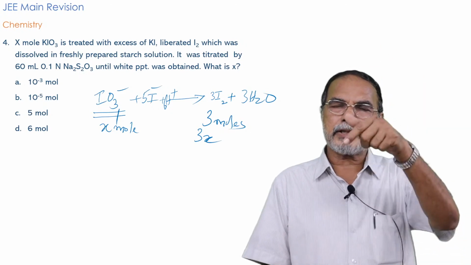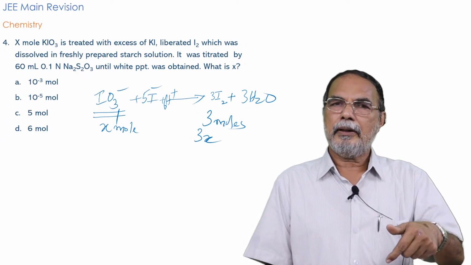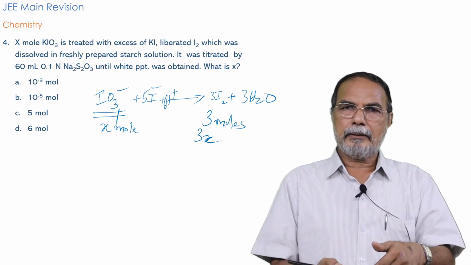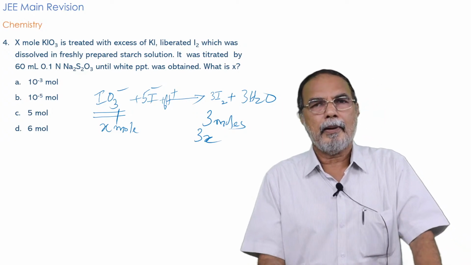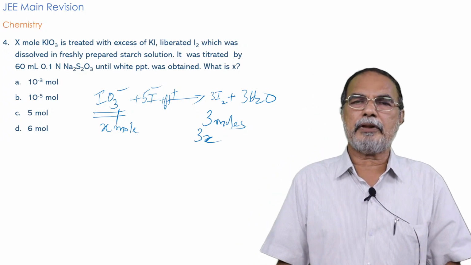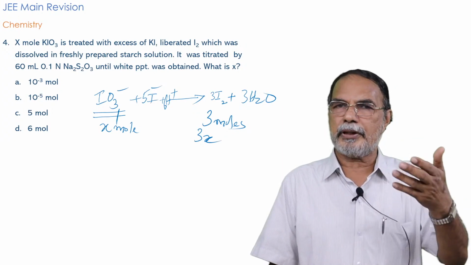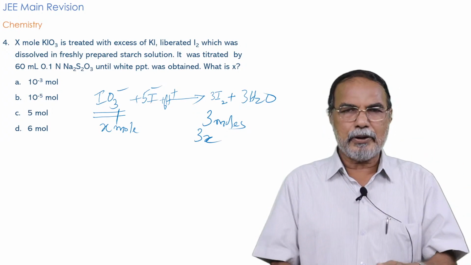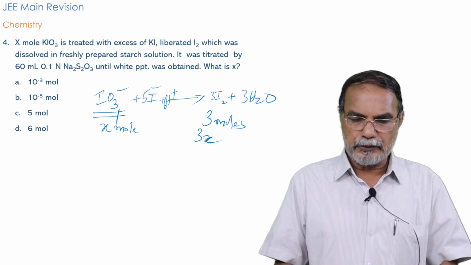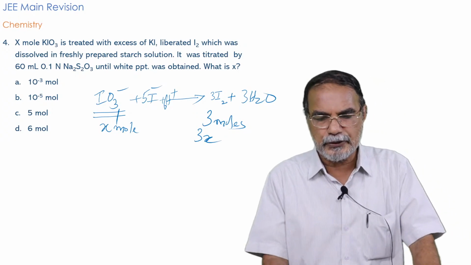So long as iodine is there, you have a blue color in the solution, and on titrating against sodium thiosulfate, the iodine reacts with sodium thiosulfate, and that equation is also important. The reaction of sodium thiosulfate with iodine gives sodium tetrathionate and sodium iodide. You might have studied that reaction also, but that equation is not very important here as far as solving the problem is concerned.